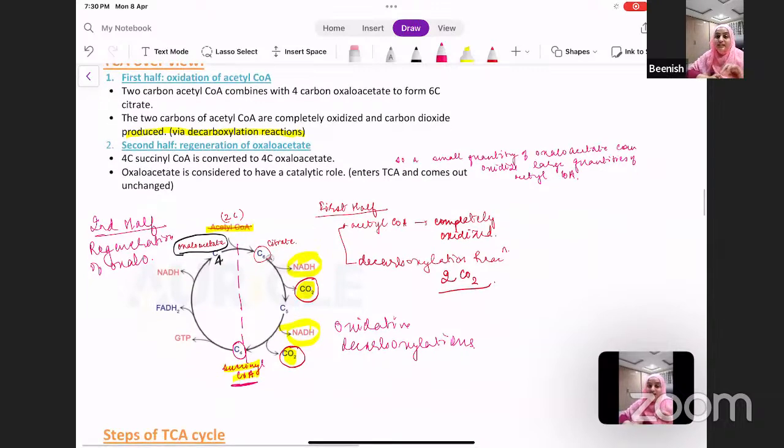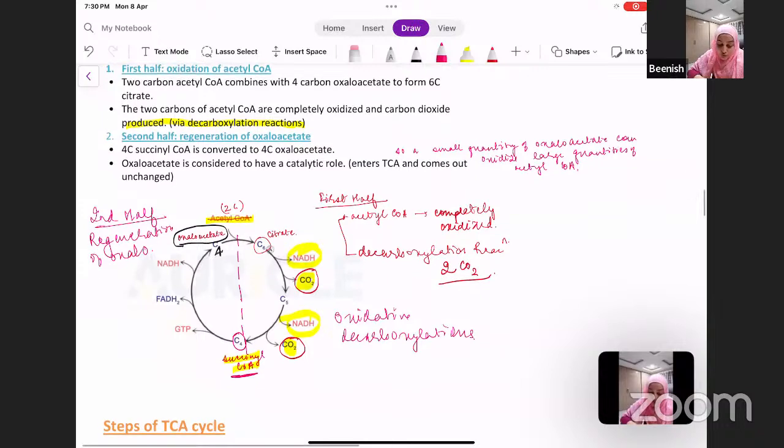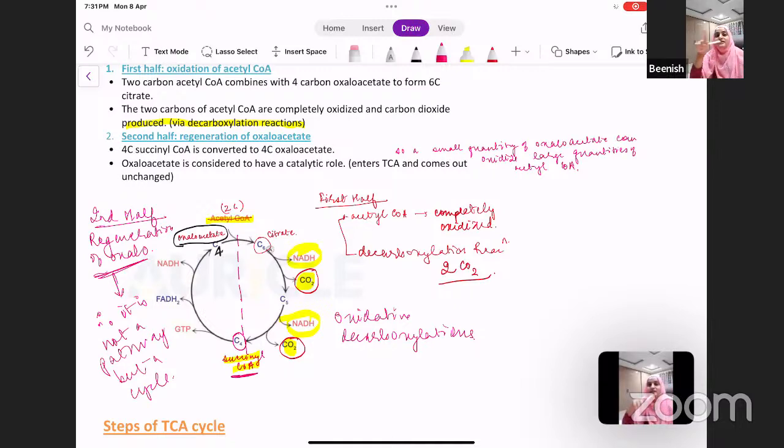And we say that this is a cycle and not a pathway because your oxaloacetate here is regenerated. Therefore it is not a pathway but a cycle. You see, it is taking place in a cyclic manner. Oxaloacetate is being regenerated just like we have studied the urea cycle. That is also a cycle. It is not a pathway because there also the substrate is being regenerated and here also your oxaloacetate is being regenerated.